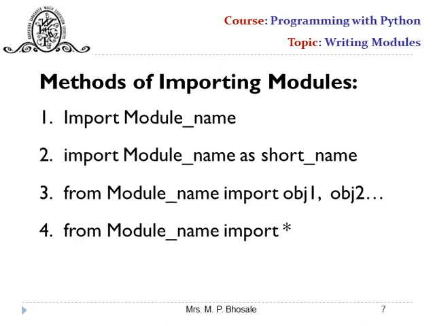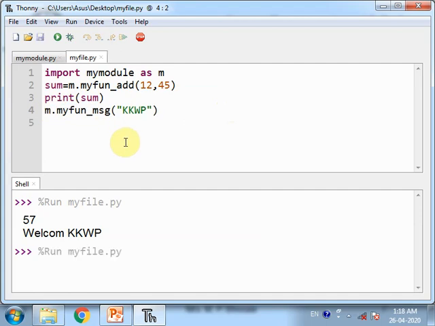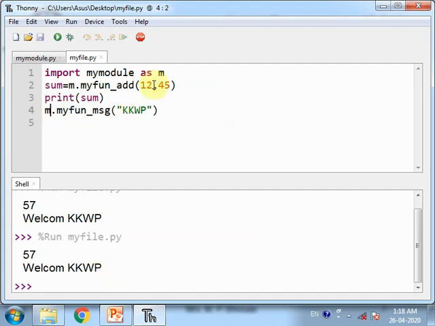So from module name import list of objects, and from module name import star. Those two statements can also be used to import the module. First I am using a short name, so I can use the as keyword and in front of that a short name, suppose M. So instead of writing my module full name, I can just use M, and if I run this, then also I'll get the same result.